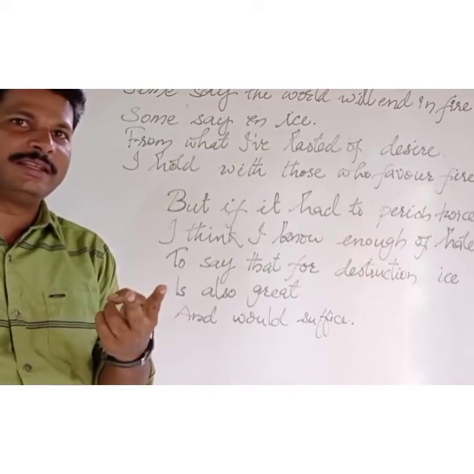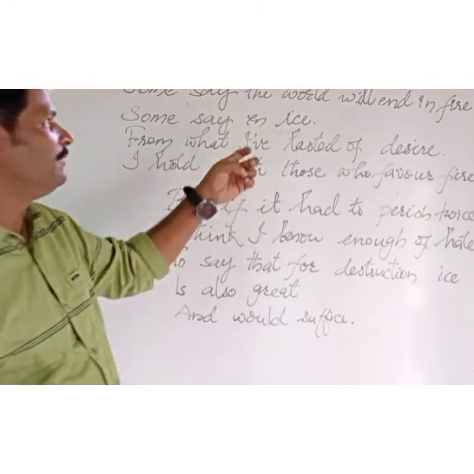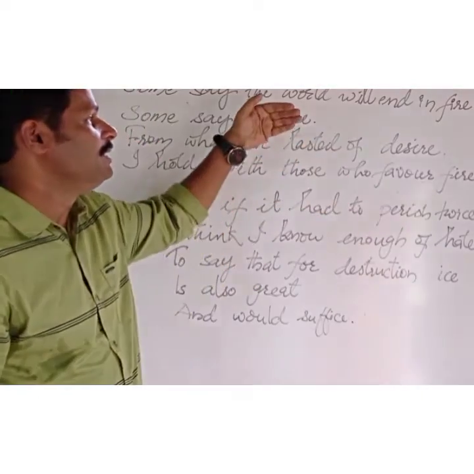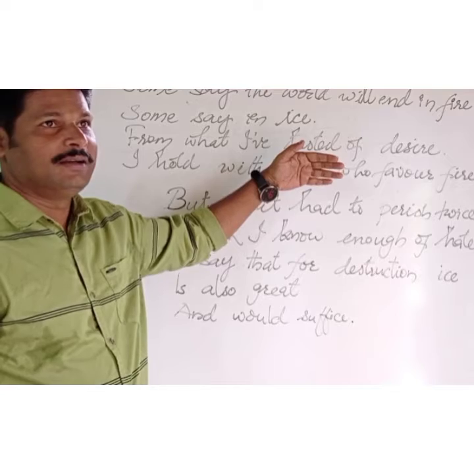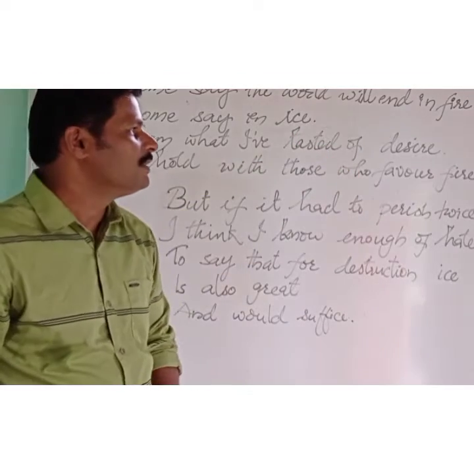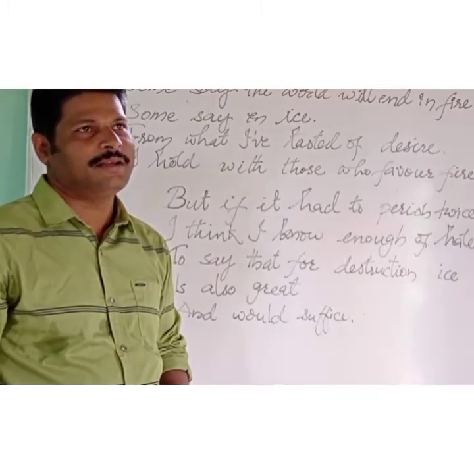The end of the world is possible in two different ways. One is by fire and the other opinion is by ice. Now, he says it is by fire. First, he joins with the people who say the end of the world is in fire.